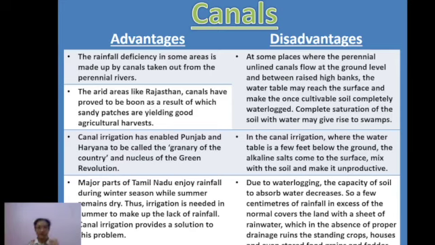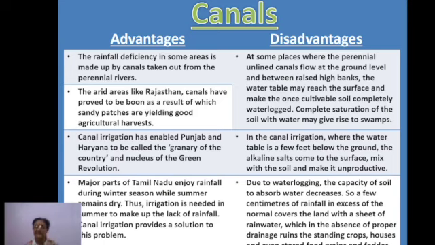First, advantages. The rainfall deficiency in some areas is made up by canals taken out from the perennial rivers. This is one thing. Second thing is that in arid regions like Rajasthan, Western Haryana, and a part of Gujarat, these canals have proved to be a boon, as a result of which sandy patches, or areas where no crops could be seen, are yielding good agricultural harvests since the time the canals have been constructed.